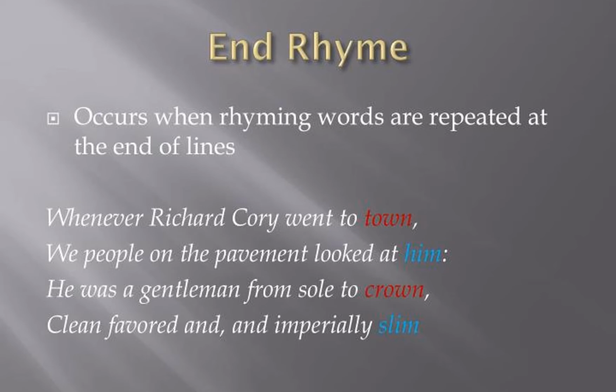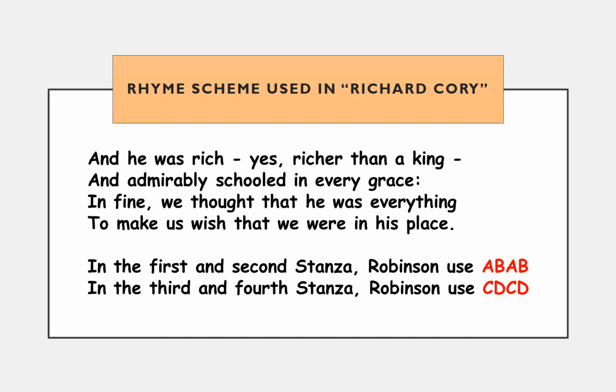And if you remember back to your lesson yesterday, when you're looking at end rhymes, you can come up with the rhyme scheme. So if we have town and crown that rhyme, we would give both of those an A, and hymn and slim, we would give both of those a B. So we can look at the rhyme scheme in this poem, and a ballad needs to have rhythm and rhyme. So the rhyme scheme in Richard Cory starts with A, B. As we said, we would give 2 A's and 2 B's.